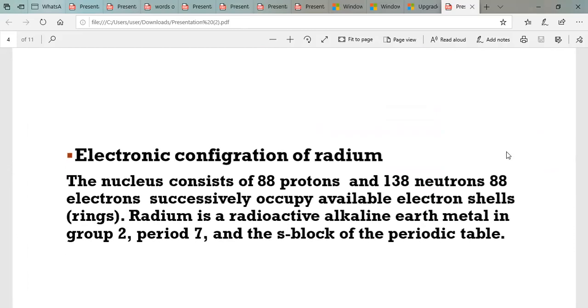Electronic configuration of radium. The nucleus consists of 88 protons. What are protons? A proton is a stable subatomic particle that has a positive charge equal in magnitude to the unit of electron charge and a rest mass of 1.67 times 10 raised to the power minus 27 kilogram, and 138 neutrons. Neutrons are subatomic particles of about the same mass as a proton but without an electric charge. 88 electrons successively occupy the available electron shell rings. Radium is a radioactive alkaline earth metal in period 7, group 2, and the s block of the periodic table.